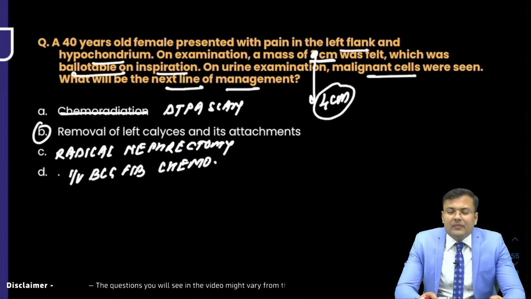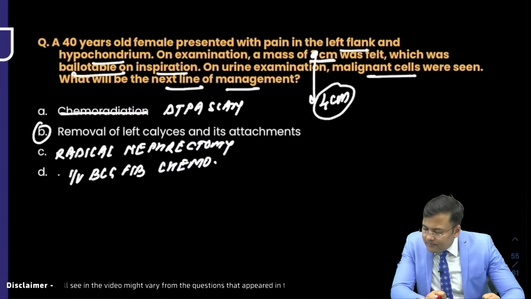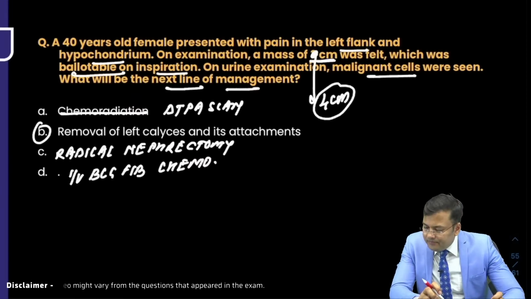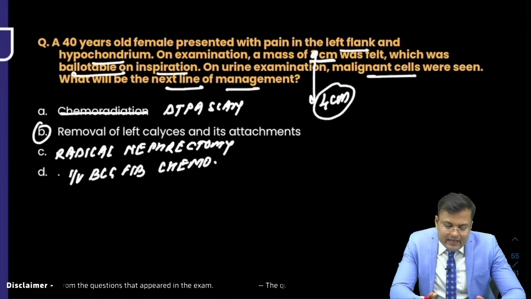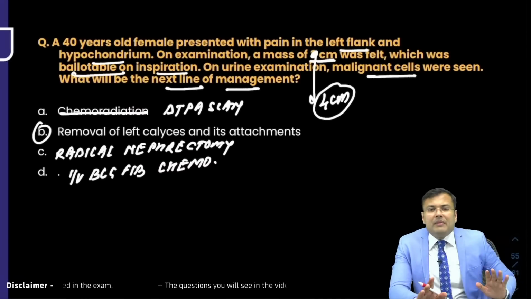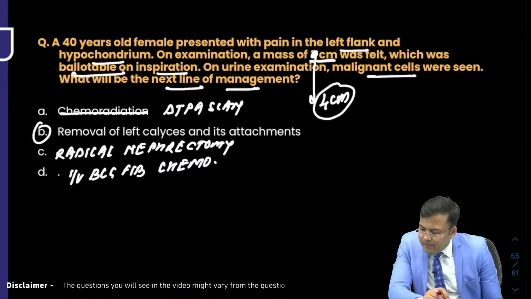Okay. Any other radiological feature was there? That ultrasound was done. Removal of calyx was not there. Anybody remembers the B option? What kind of surgery was done? Radical nephrectomy was there. Intravesical BCG was there. Anybody remembers the surgery option? B option was not sure. Partial nephrectomy option was not there. Removal of calyx was not there.